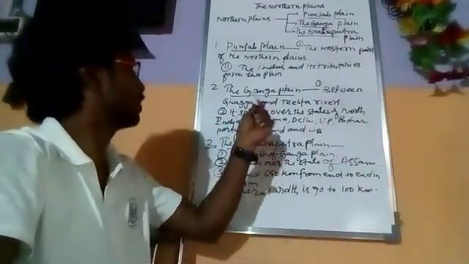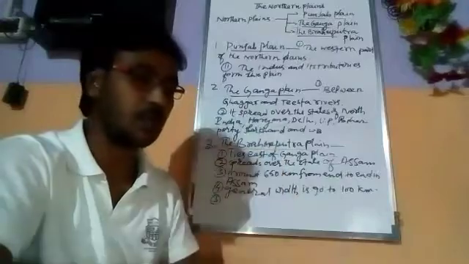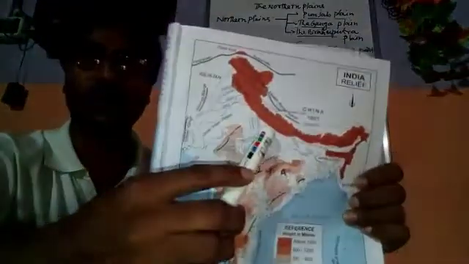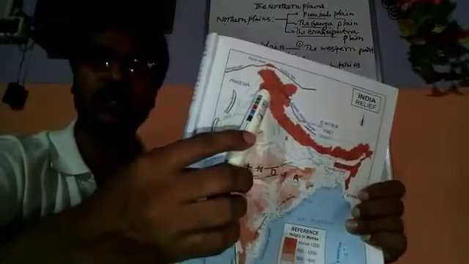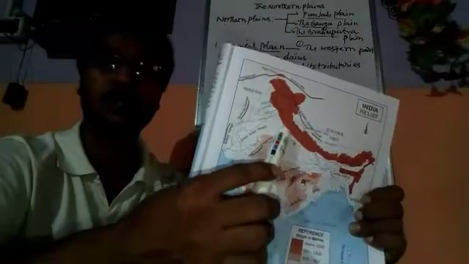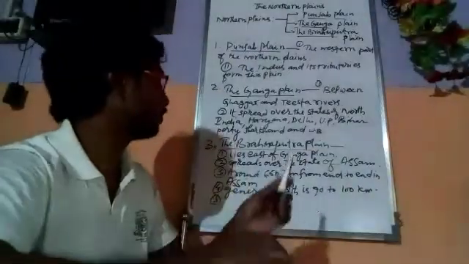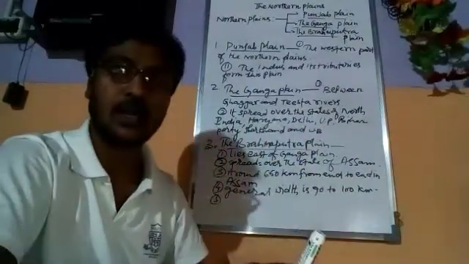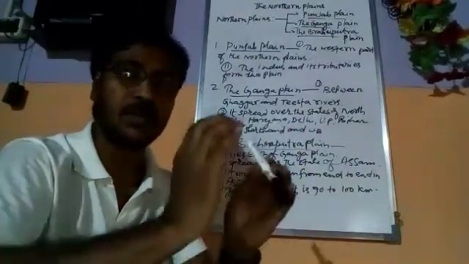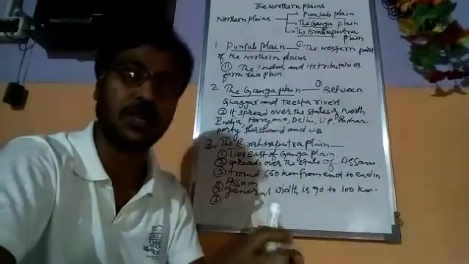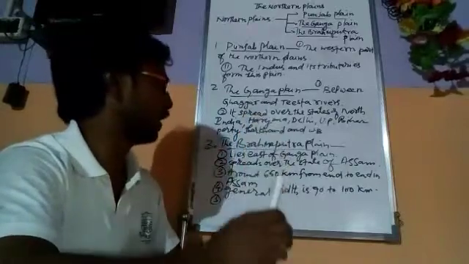Next is the Ganga plain. This is the middle part of the northern plain. It lies between the Punjab plain or Indus valley and starts from the states of Haryana and Delhi and Uttar Pradesh. So after the Punjab plain comes the Ganga plain.